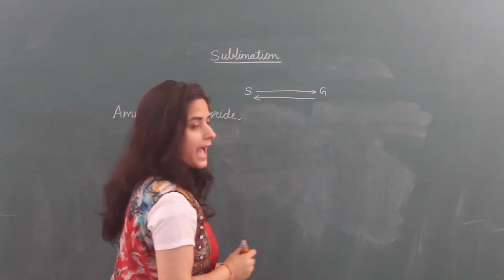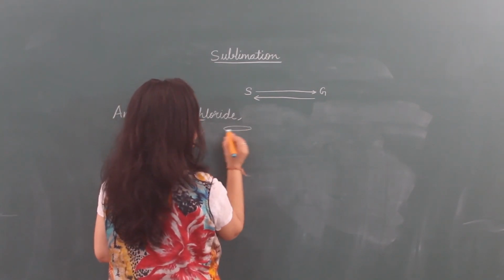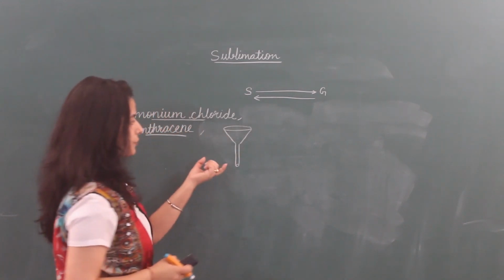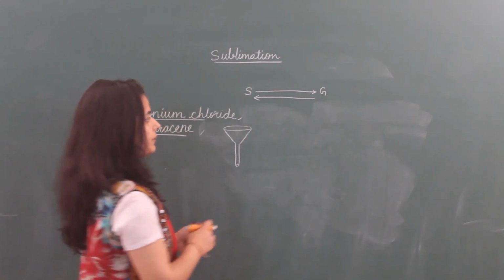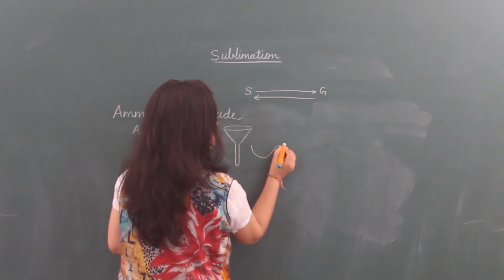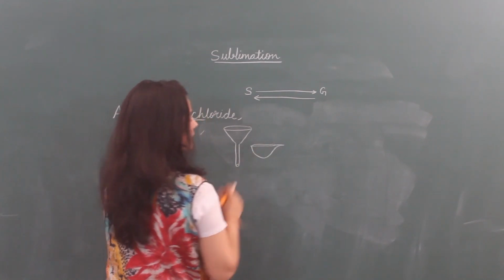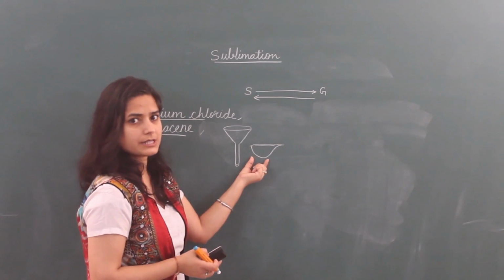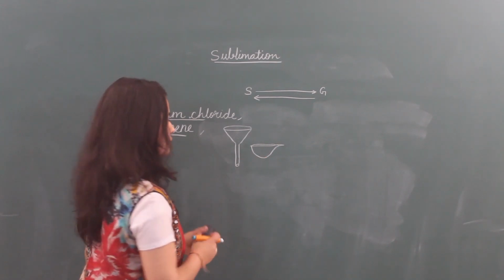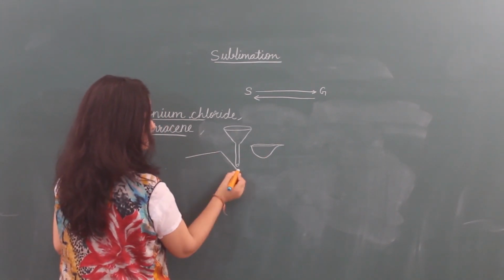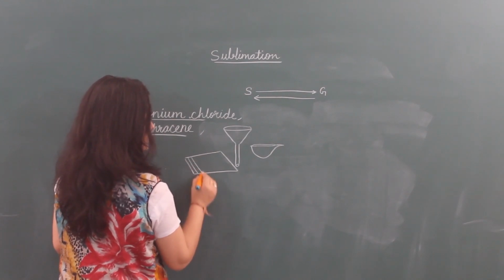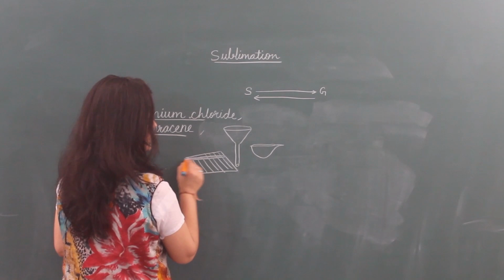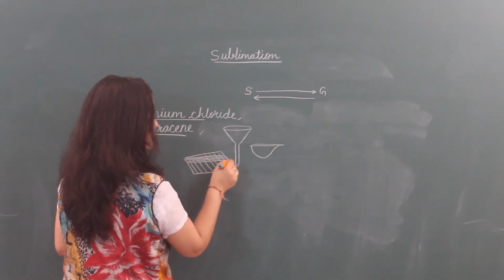So what do we have to do? This is a funnel. Normally we use it to filter anything. This is a china dish. This is a white colored dish. It is used to heat substances at high temperature. This is known as wire gauze. It is a mesh, same as used in windows.